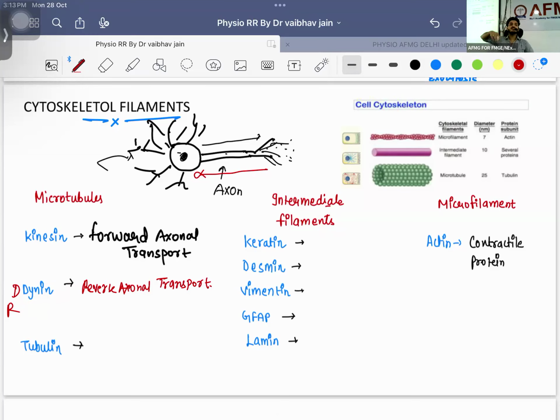How is this thing coming to the brain? Negri bodies, the dog has bitten the leg, right? How is the virus traveling throughout this journey? With the help of reverse axonal transport, that is your dynein.